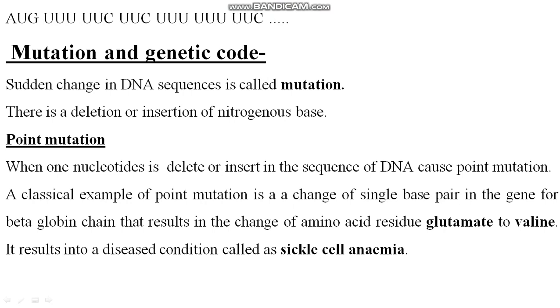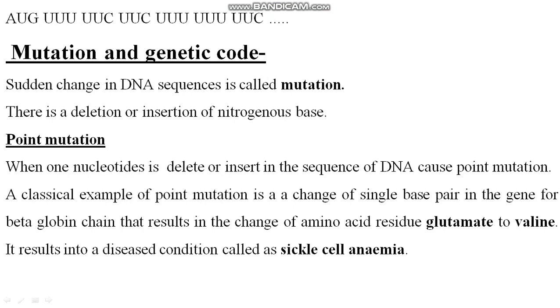A sudden change in DNA sequence is called mutation. I told you in our last class, in our previous chapter we have seen about mutation, right? There is a deletion or insertion of nitrogenous base. In case of mutation, obviously point mutation is there. When only a single base pair is changed, it is called point mutation.